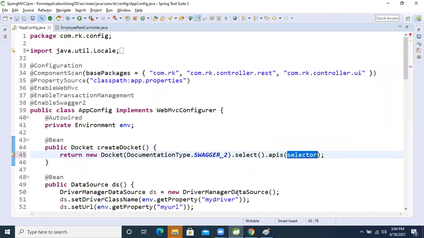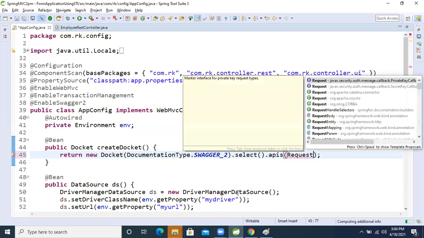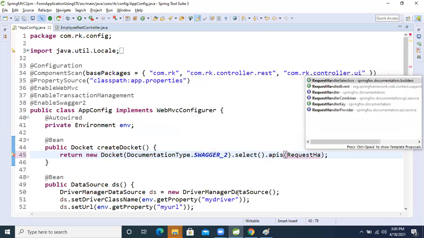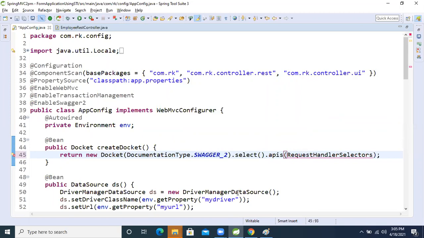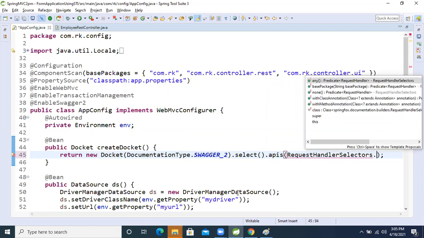So what I'm going to do now? Here, the request handler selector, one method is there, right? Request handler selector. Inside that, guys, base package is there.